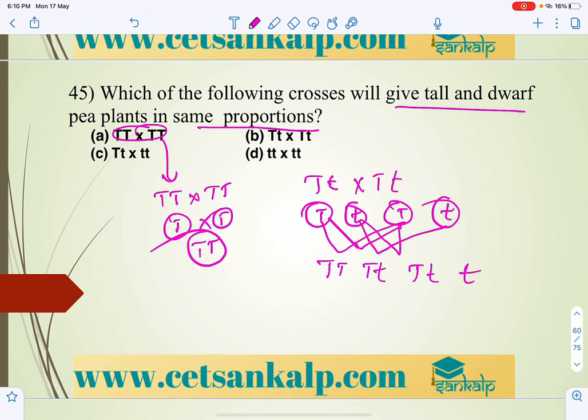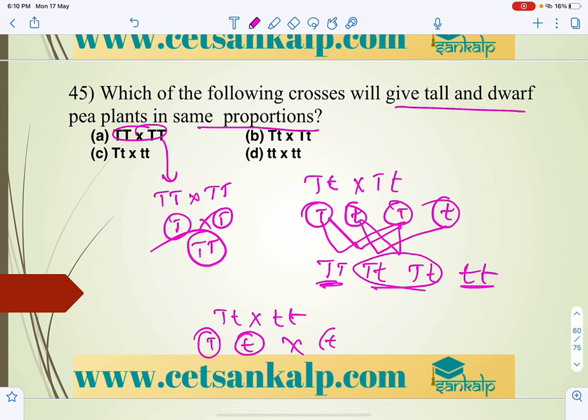In this case also it won't give. This is one proportion, this is one, this is one. Let us take the next, T and TT. If this is the case, T and T, and here it crosses with T, same, that is why we can take both.